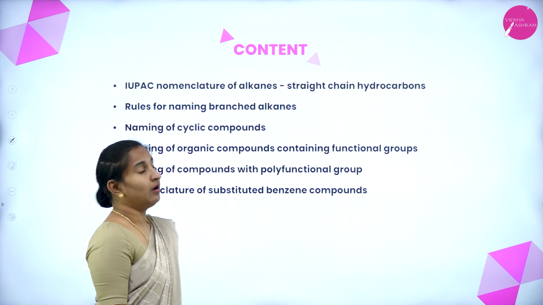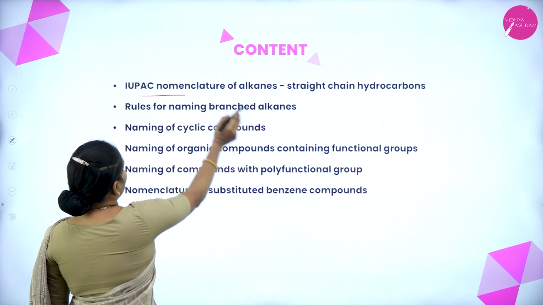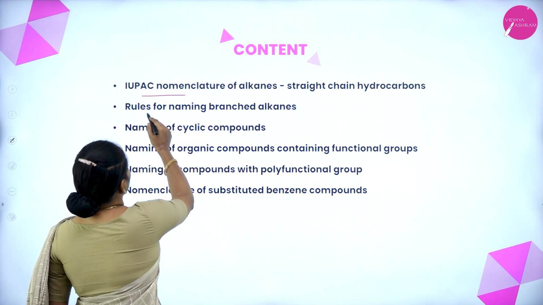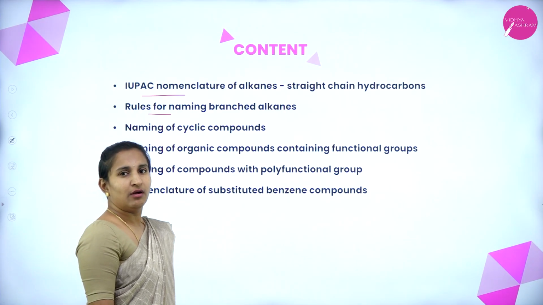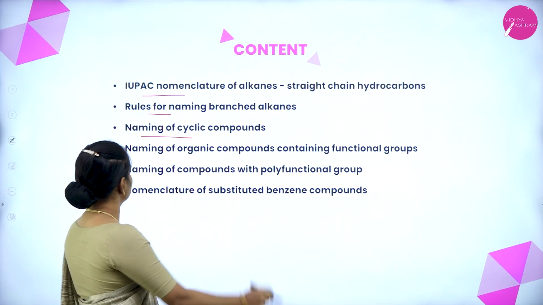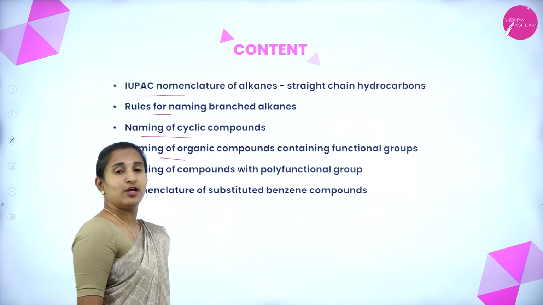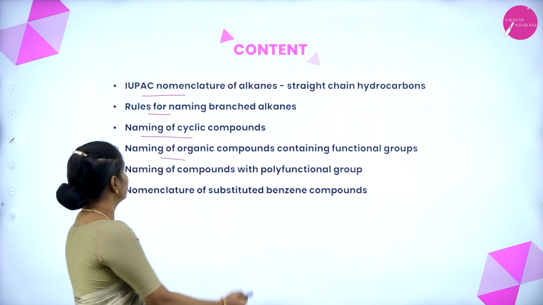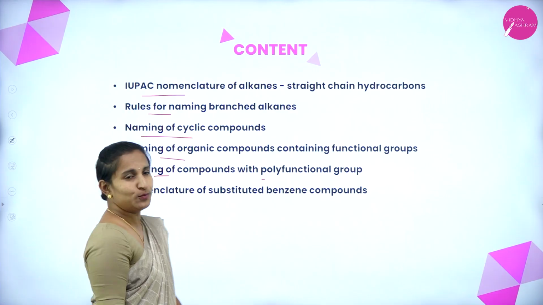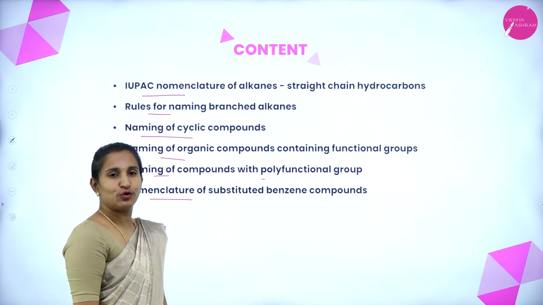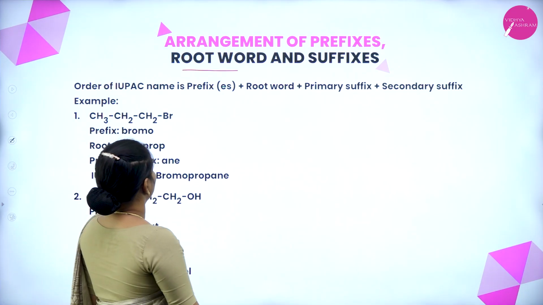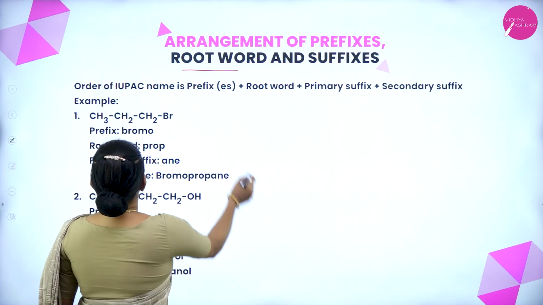In this session, we are going to discuss IUPAC nomenclature of alkanes, straight chain hydrocarbons, rules for nomenclature of branched chains of alkanes, naming of cyclic compounds, naming of organic compounds containing functional groups, naming of compounds with polyfunctional groups, nomenclature of substituted benzene compounds, and arrangement of prefix, root word and suffix.